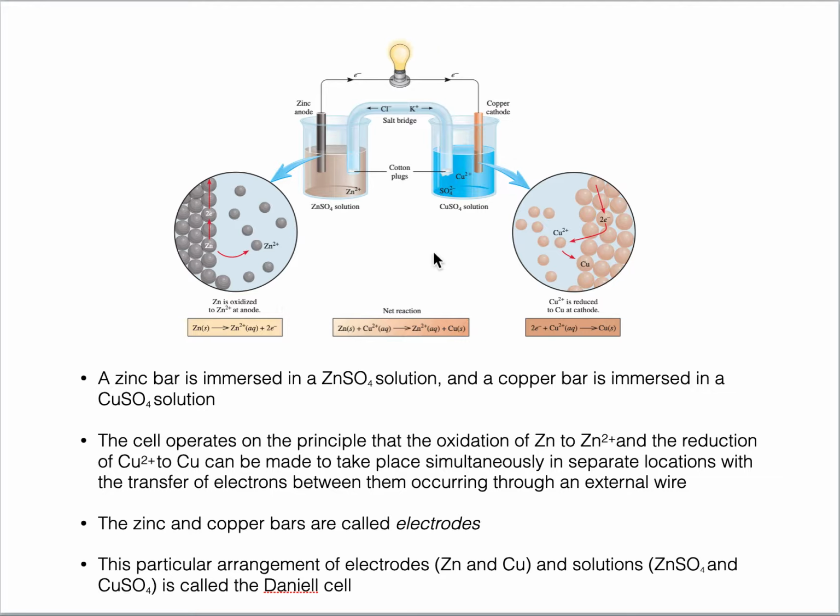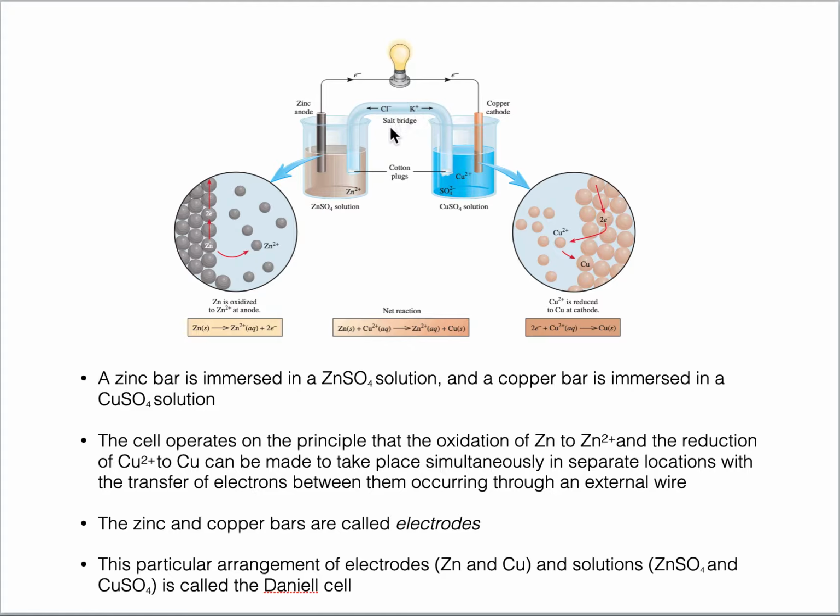Okay, in this diagram there is another interesting thing. There is a U-shaped tube in an inverted position and it is dipped, one part of it in the copper solution and the other part in the zinc solution. And what's the purpose of that? Well, there is a significant role of this inverted tube, and it is called a salt bridge. It contains some inert electrolyte, for example, potassium chloride.